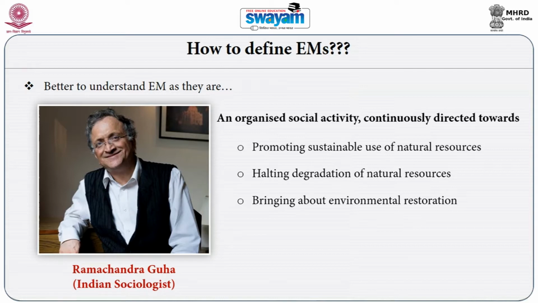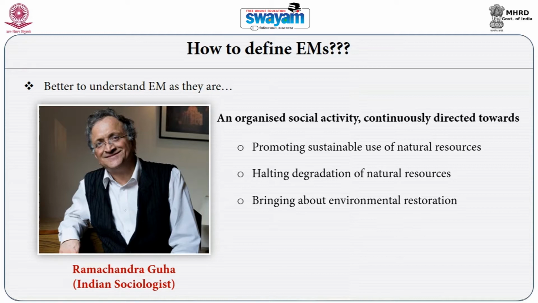Environmental movement may also include activities for promoting environmental restoration. Environmental movement also may include promoting sustainable use of natural resources. So sustainable use of resources, or ideas about bringing out environmental restoration, can also be included as environmental movement. Contrary to the conventional meaning that social movements are anti-institutional, social movements are protest against an institution, social movements are protest against the system, environmental movements sometimes can also be defined as constructive activities for restoration of nature.